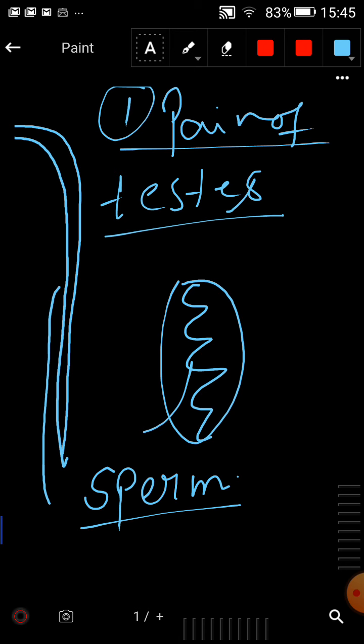So sperm production can be seen in the testis. Clear? The released sperm can be stored in the epididymis.